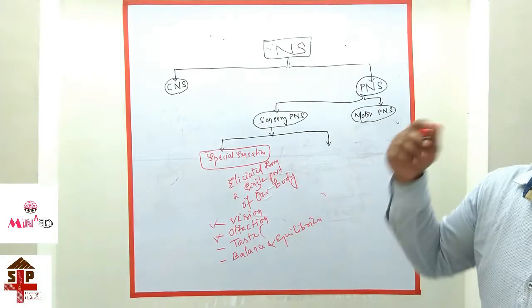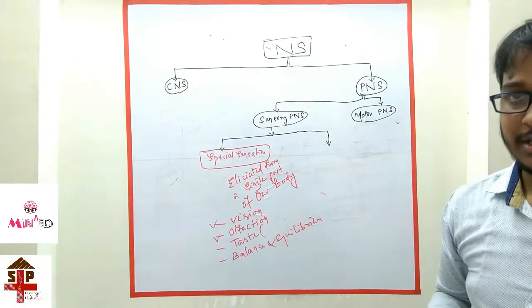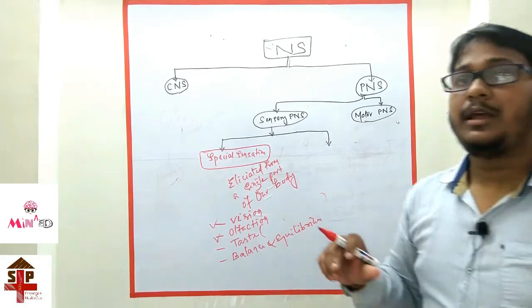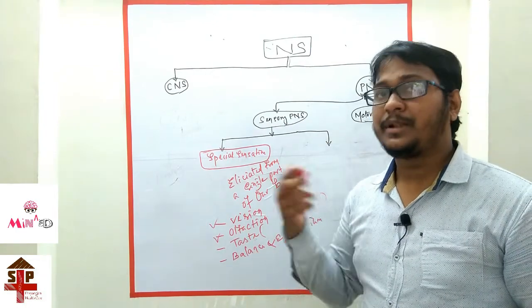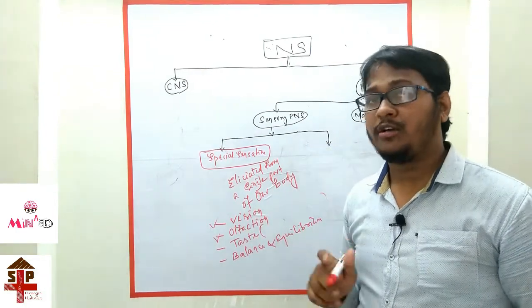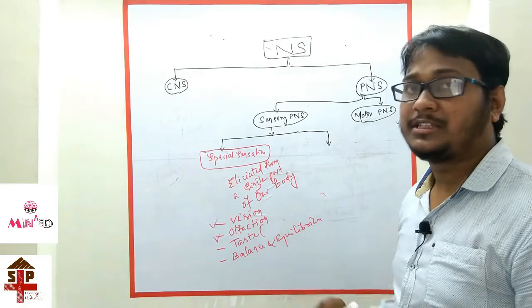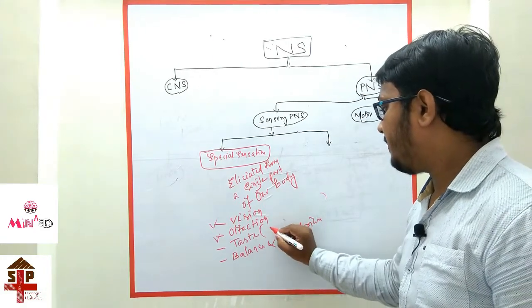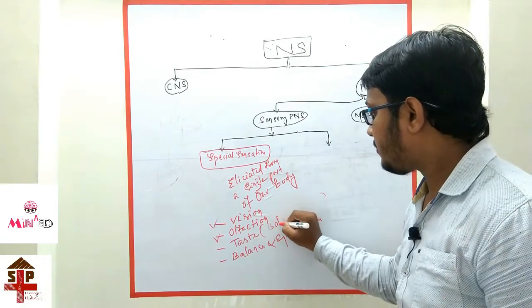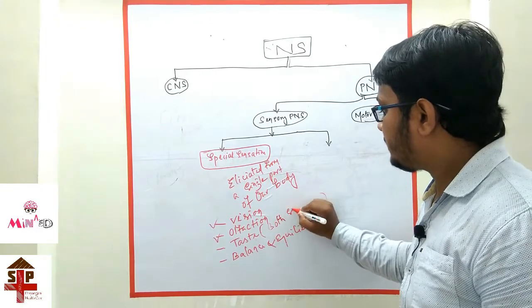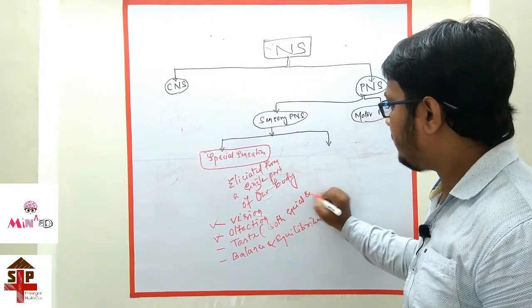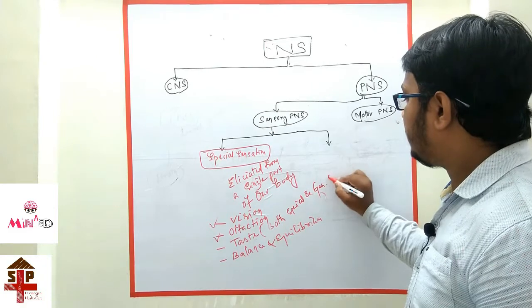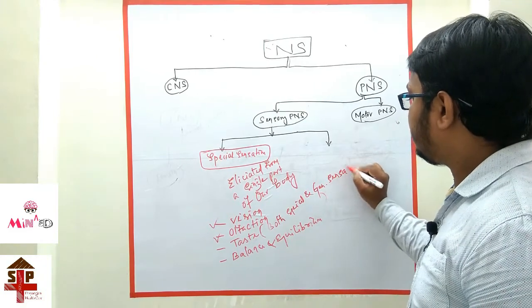But when we feel the temperature of a food by our tongue, this is known as the general sensation. So taste has both special and general sensation.